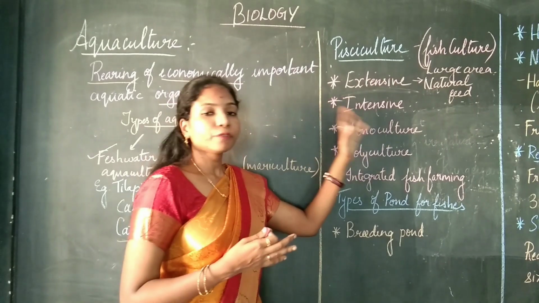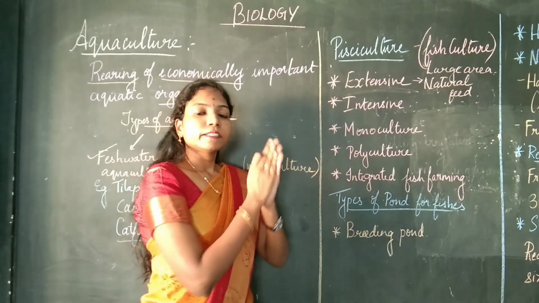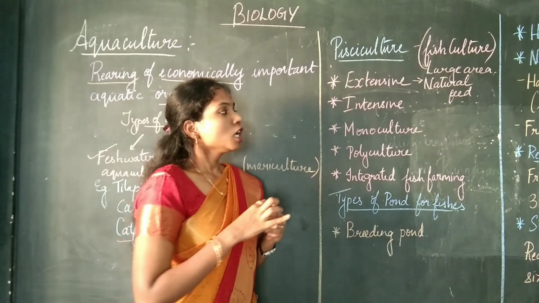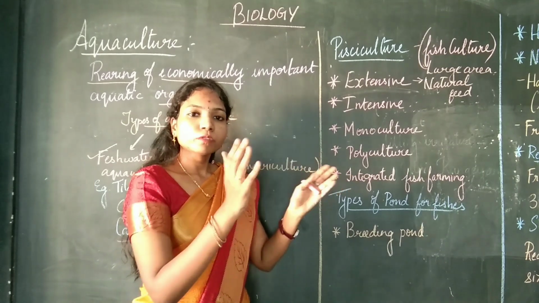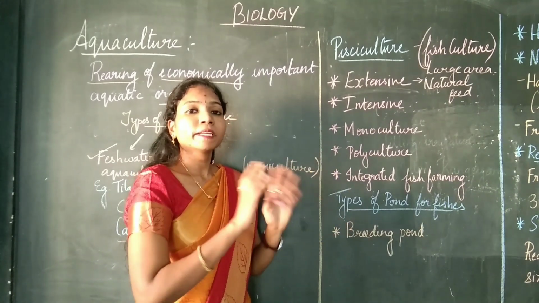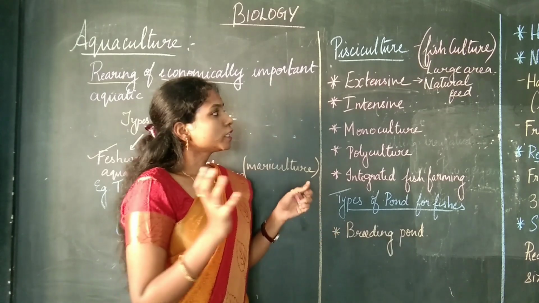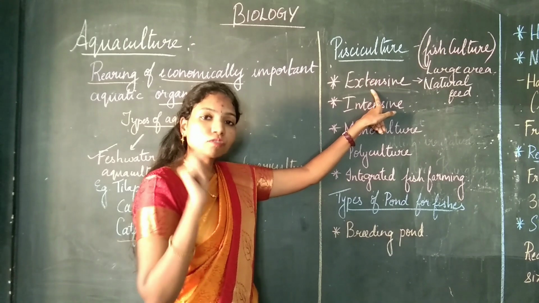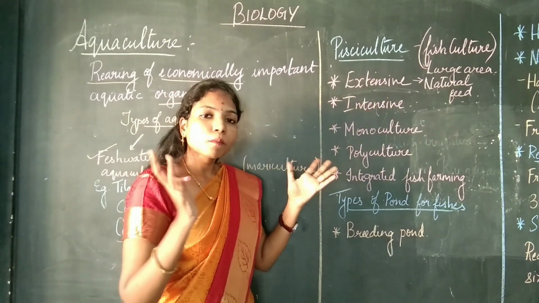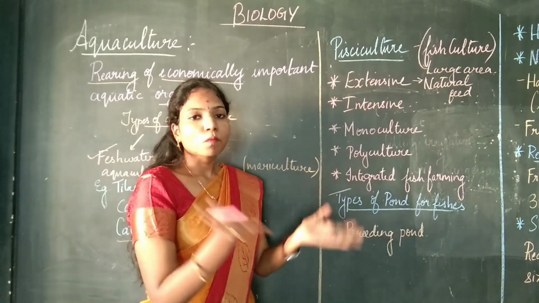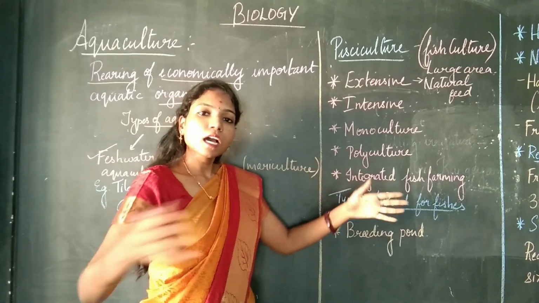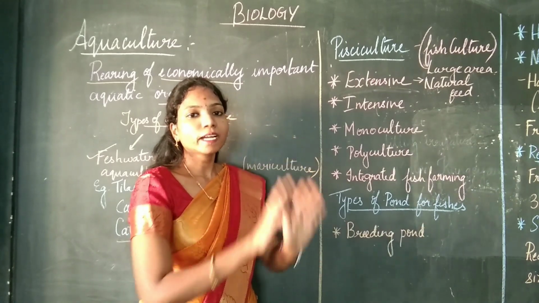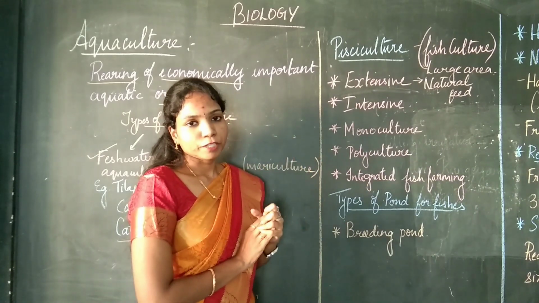In extensive fish culture, the stock density is low. What is the meaning of stock density? Stock density means the number of fishes which are grown in that particular area. Stock density in extensive culture is low, which means a large number of fishes are not put in a small area. It's a large area, and however many fish can be grown in that pond, only that many will be grown in extensive fish culture.